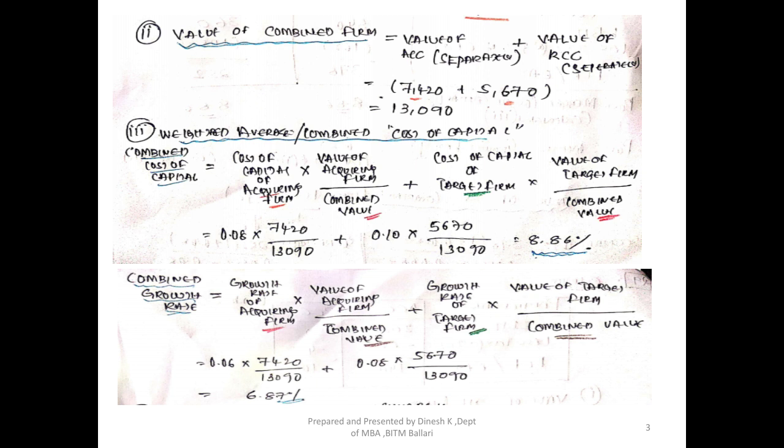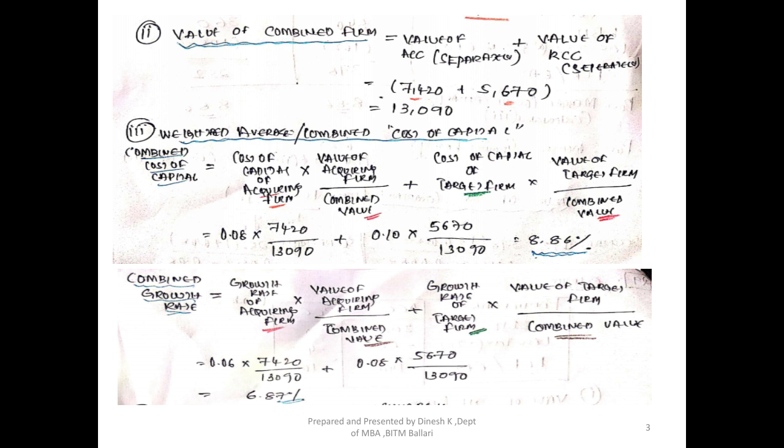And the third sub question here is to compute the cost of capital and expected growth rate for the combined entity. The individual company growth rates and costs of capital are given to you. We need to calculate the combined cost of capital and the growth rate. Here I will be using the weighted average cost of capital formula. As you might be familiar, this formula is from financial management in semester 2. The same methodology I will apply to get the combined cost of capital and combined growth rate.